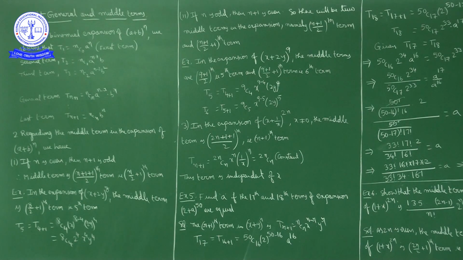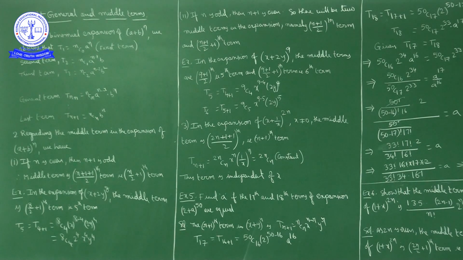Now r can be 0, 1, 2, 3 up to n. Suppose r is 0: T(0+1) is nC0 a^(n-0), which is a^n, into b^0 which is 1, nothing but nC0 a^n. You get the first term. By giving different values for r, we get all the terms in the expansion of (a + b)^n. By giving r value 0, we get the first term. By giving r value 1, we get the second term. By giving r value 2, we get the third term.